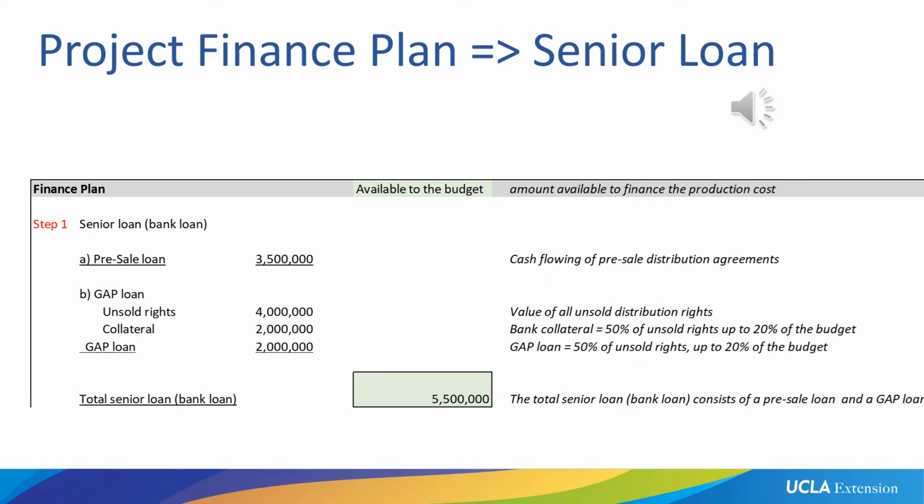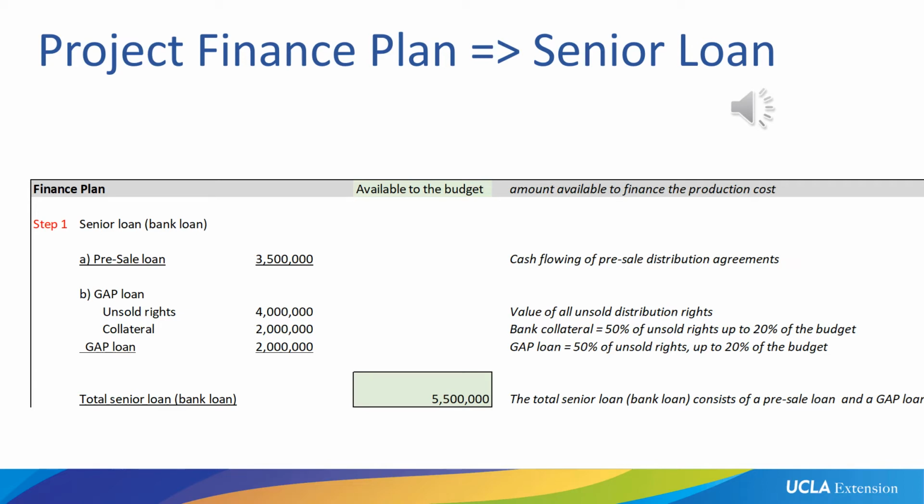Why are these pre-sales important to us? Because in reality, they're nothing else but pieces of paper, right? They're just an agreement. So what do we actually do with these agreements? Because they're not actual cash, we can't use them to cover our production costs. So what we do with these distribution agreements is we take them to a bank. And the bank will look at these agreements and will give us a loan based on these actual distribution agreements.